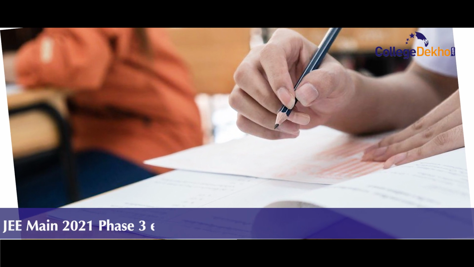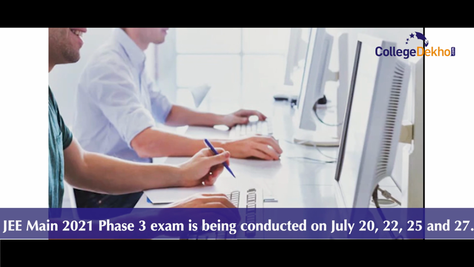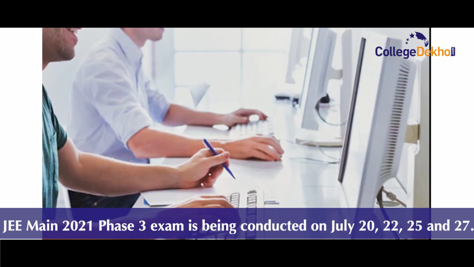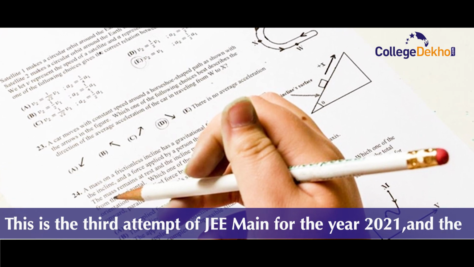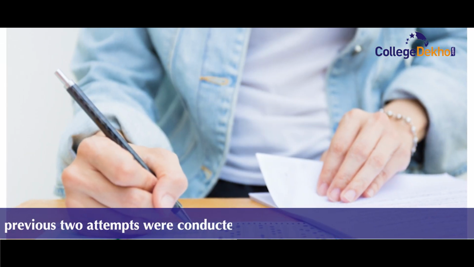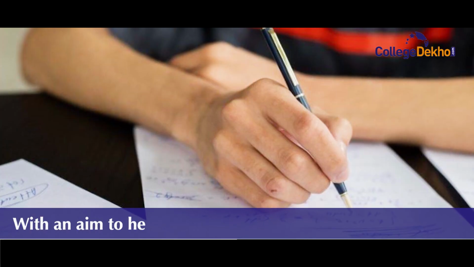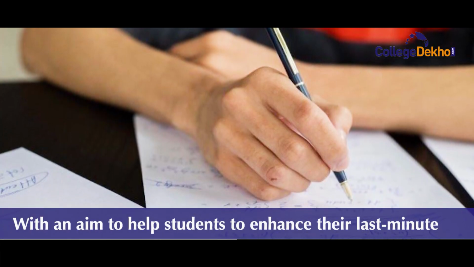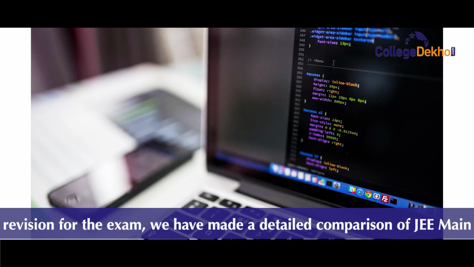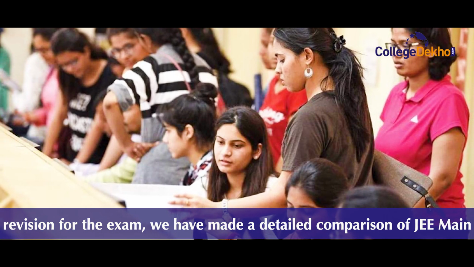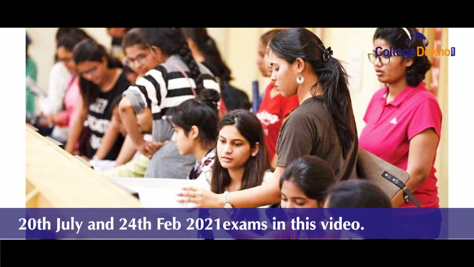JEE Main 2021 Phase 3 exam is being conducted on July 20, 22, 25 and 27. This is the third attempt of JEE Main for the year 2021 and the previous two attempts were conducted in March and February respectively. With an aim to help the students enhance their last-minute revision for the exam, we have created a detailed comparison of JEE Main 20th July and 24th Feb 2021 exams in this video.